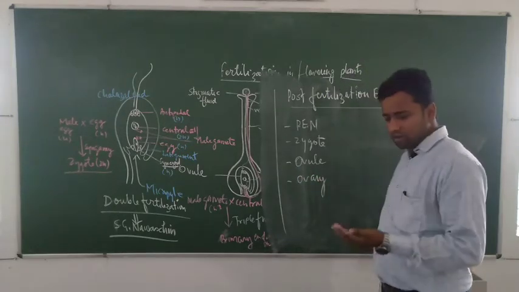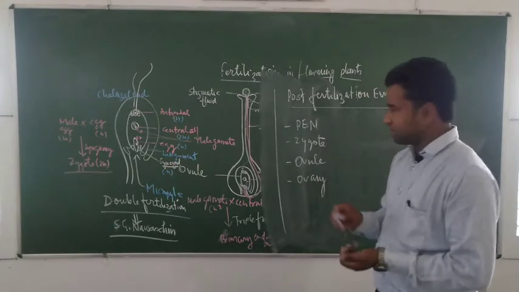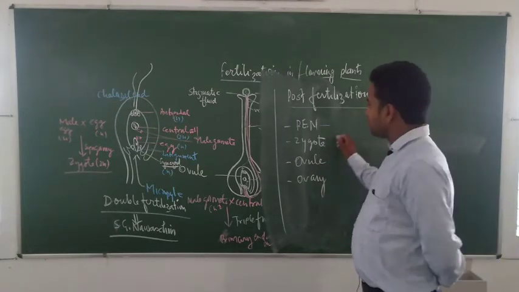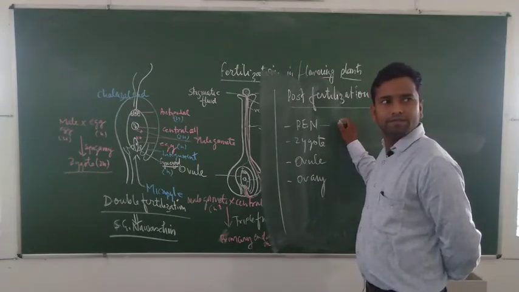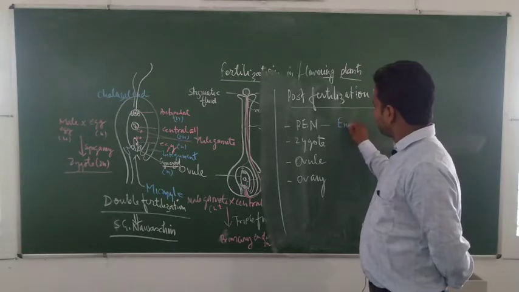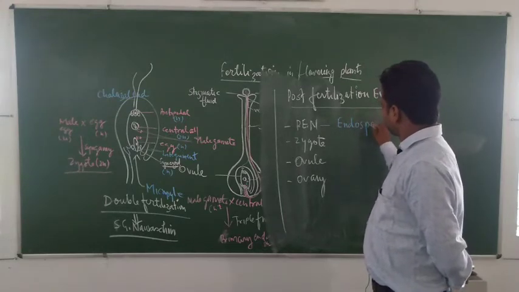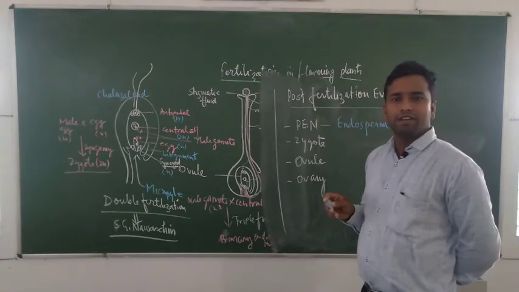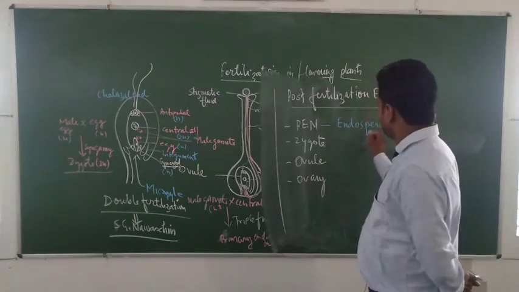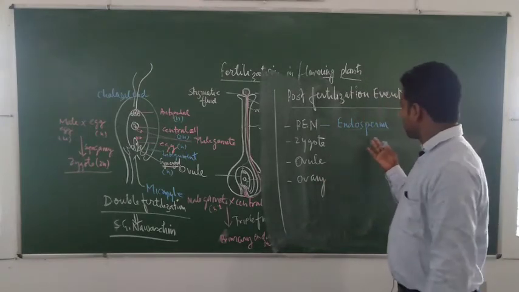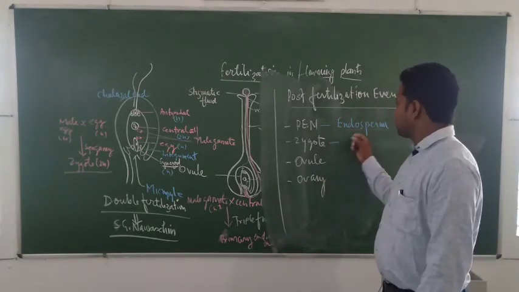Through the 12 standard book, the primary endosperm nucleus develops to form endosperm. This is a rich nutritive tissue with metabolically active cells.